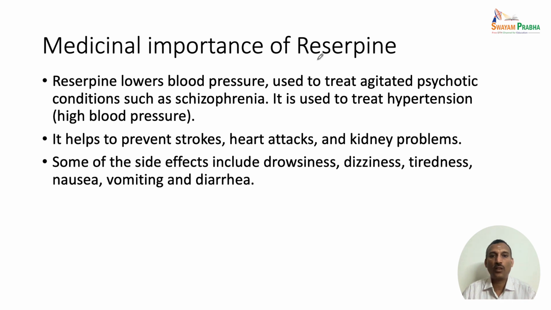And let us look at the medicinal importance of reserpine. Reserpine actually lowers the blood pressure, so this can be used to reduce the blood pressure, and it is also used to treat agitated psychotic conditions such as schizophrenia, and it is also used to treat hypertension, especially under high blood pressure conditions. It helps to prevent strokes and heart attacks and kidney problems in aged people. Some of the side effects of using reserpine include drowsiness, dizziness, tiredness, nausea, vomiting and diarrhea. So, care should be taken while using any of the alkaloids as a medicine.